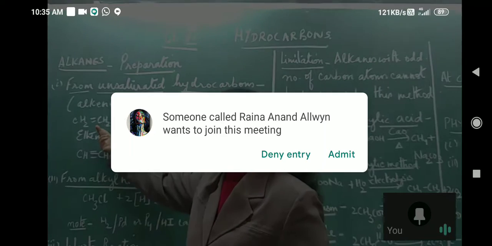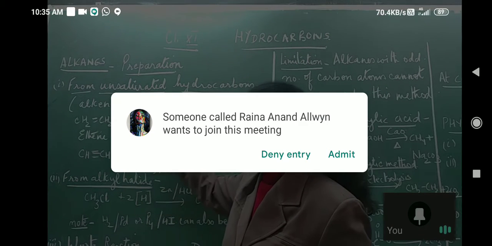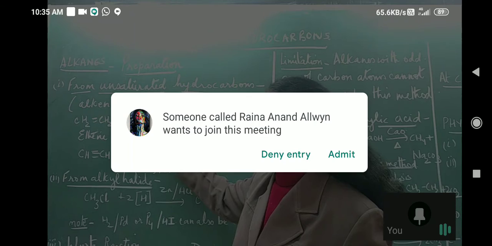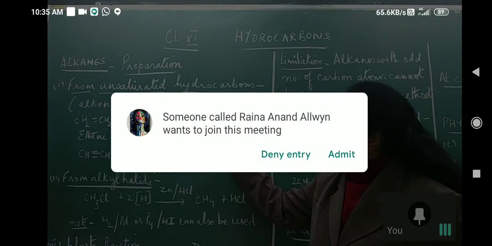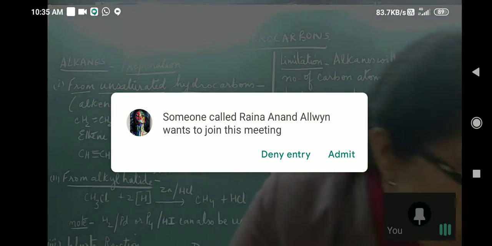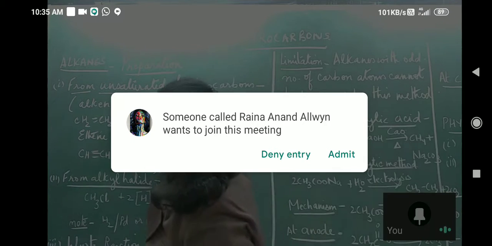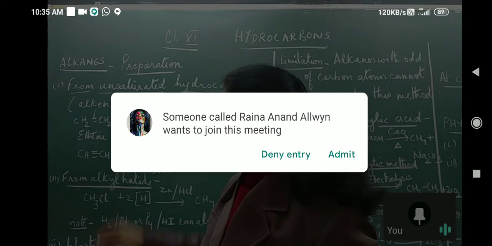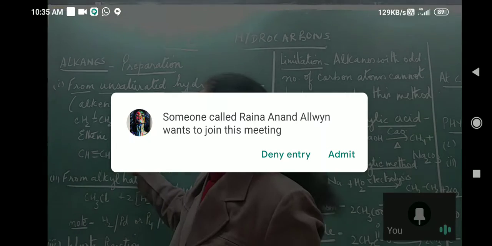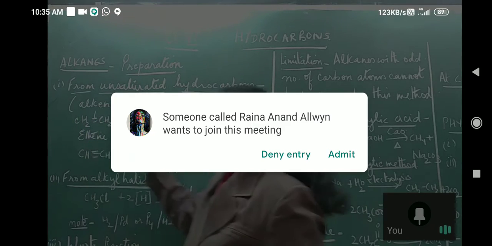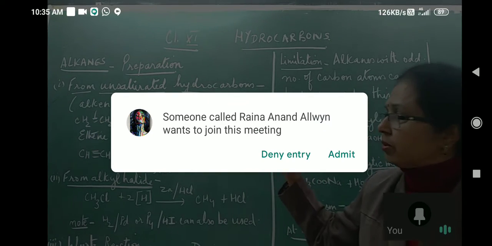This is ethene plus hydrogen in presence of nickel, which acts as a catalyst at 573 Kelvin. If that is there, this bond will break by homolytic fission. This hydrogen bond will also break by homolytic fission. Free radicals will be generated which will get attached here. One hydrogen this side, one hydrogen this side, and ethane will be formed.